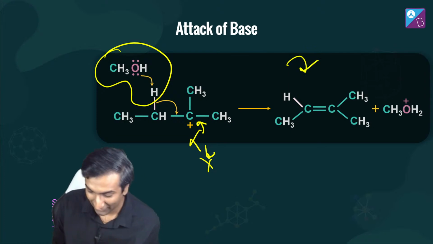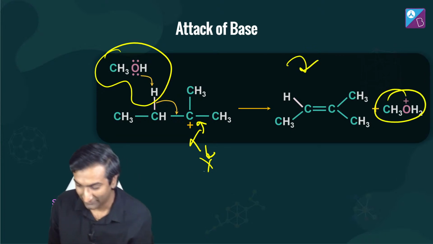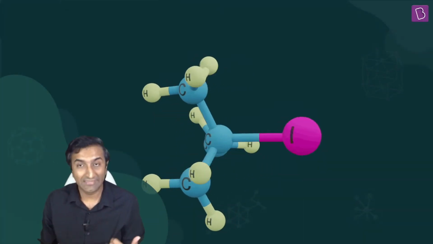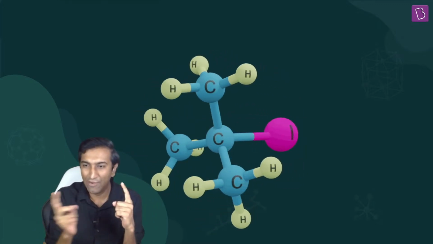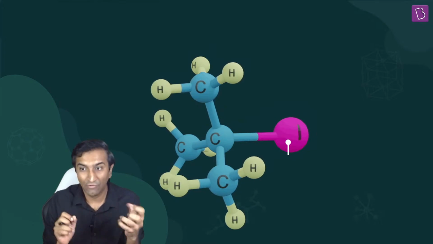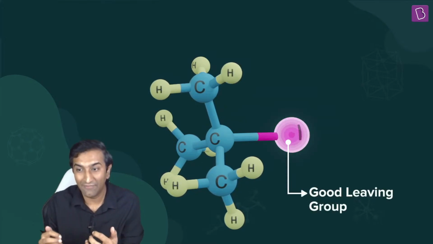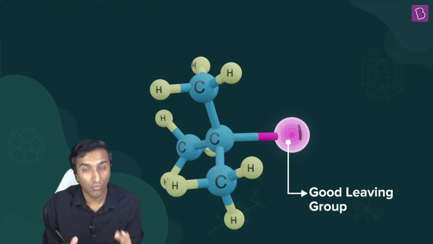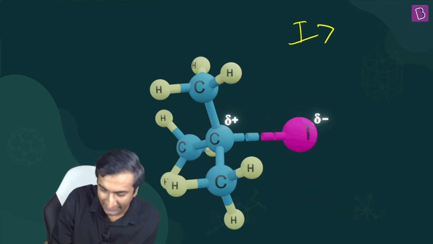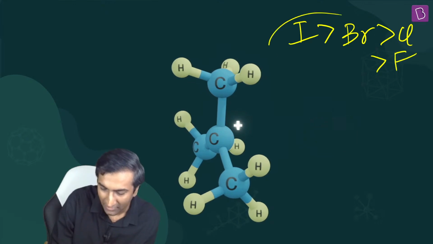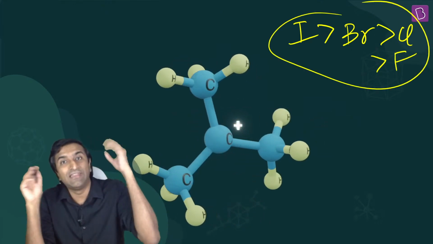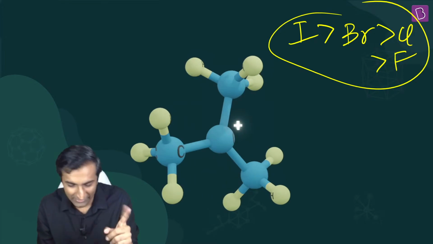Anyway, this is a double bond that gets formed, and what's left over is this right here. In this case, look at this huge tertiary butyl group, and that iodine hovering near my head. Iodine being very big, it leaves very easily. It's a very good leaving group. This order is the same: iodine is greater than bromine is greater than Cl is greater than F. That order remains the same, whether it's E1, E2, SN1, SN2, for leaving group, this is good.